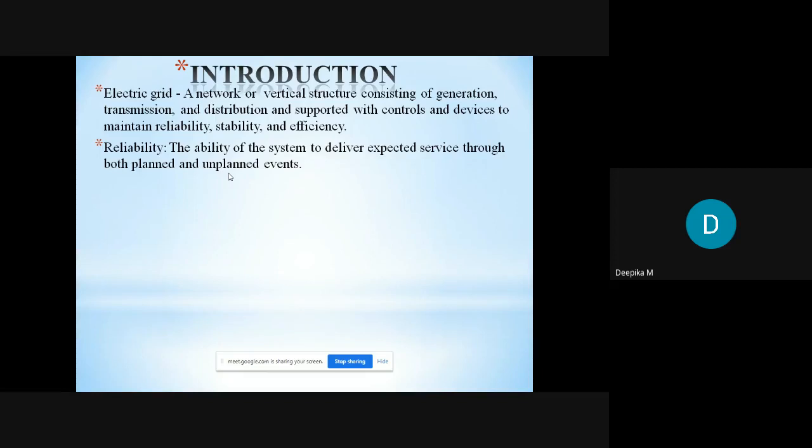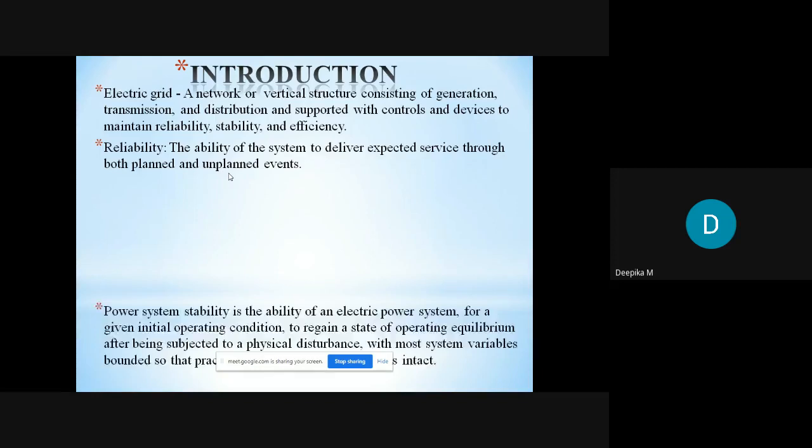So the reliability of the system means the ability of the power system to deliver expected service, even though we have both planned as well as unplanned events. During a planned event and during an unplanned event, if the power system delivers the expected service, then we call it a reliable system. Therefore the electrical grid should be a reliable system.